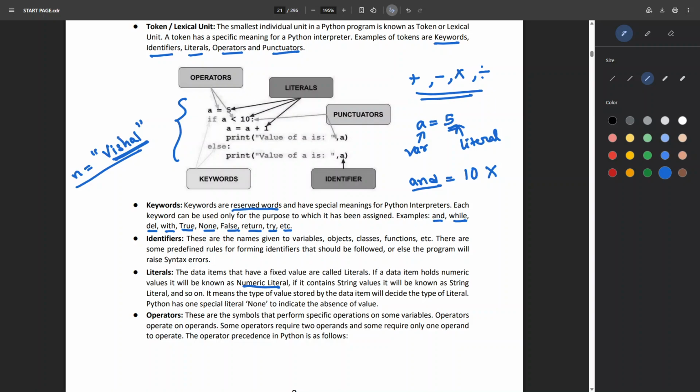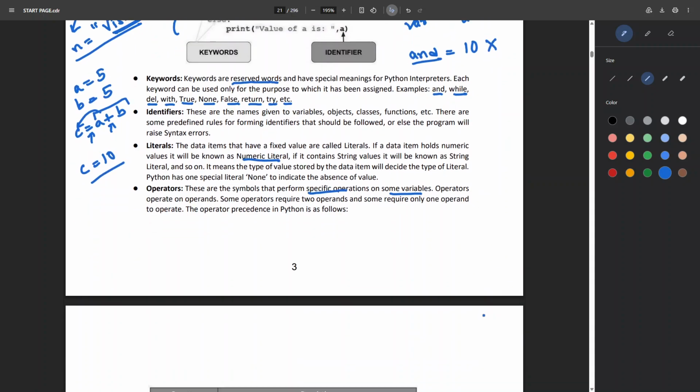So the type of value that is assigned to this data item or the variable will decide the type of the variable. Okay. The next is the operators. Operators are the symbols to perform specific operations on some variables. Let's say if I say a equals 5, b equals 5, and if I do c equals a plus b, here equals is an operator, plus is an operator. Equals is the assignment operator: whatever value comes from here will be stored in c. So c will be 10, right? So this is an example of operators.